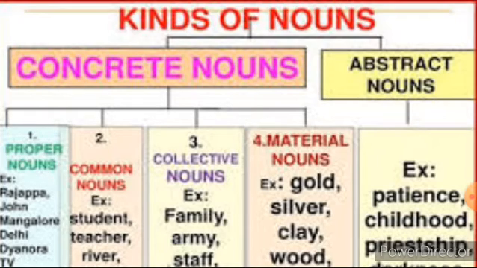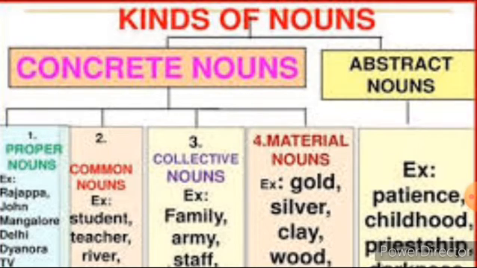The first one is the common noun, a general name we can point out. Common noun examples are teacher, student, a general thing. And then proper noun is giving a specific name. There is a name mentioned there: Rajapat, John, Delhi, a specific name is mentioned. And collective noun is a group. We can say as a family or team.